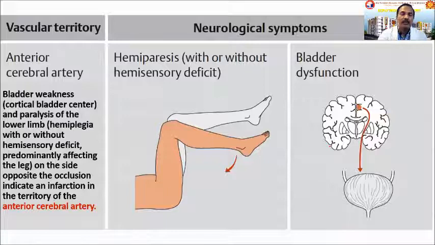Suppose the anterior cerebral artery is involved in occlusion or hemorrhage. It will result in hemiparesis, meaning weakness of the opposite half of the body, or even hemiplegia, and bladder dysfunction will be there. So you have to think about the artery of Hubner when you are thinking about the anterior cerebral artery. It is supplying the anterior limb as well as the genu of the internal capsule.